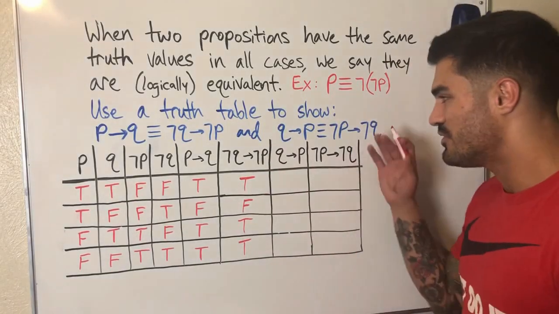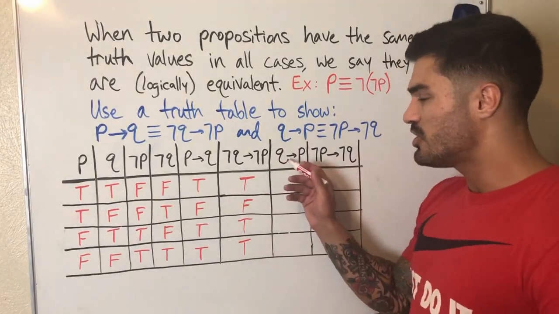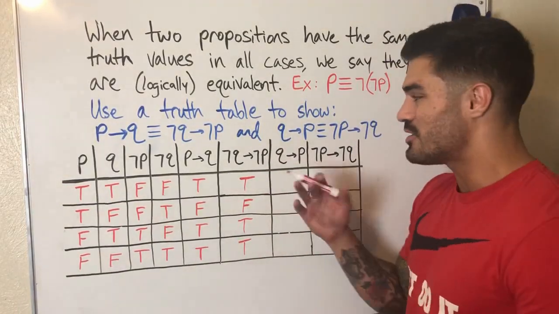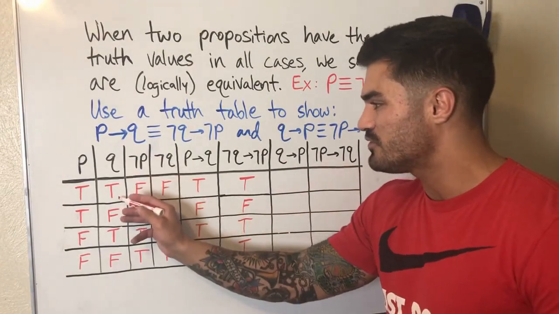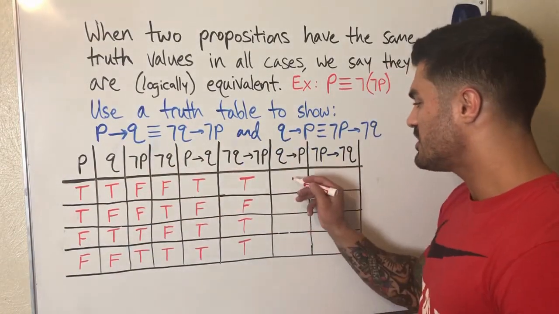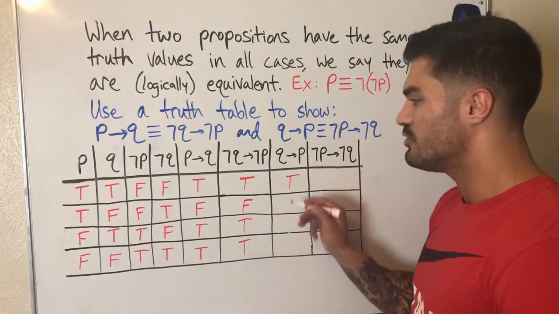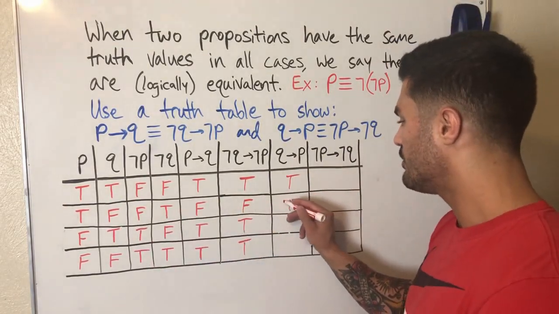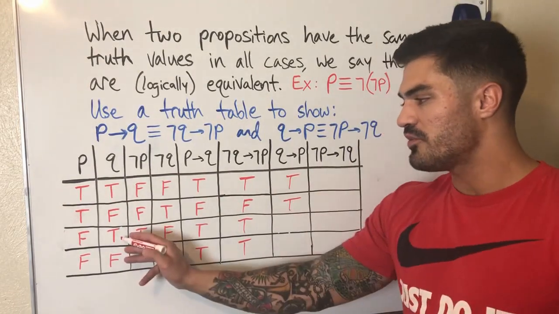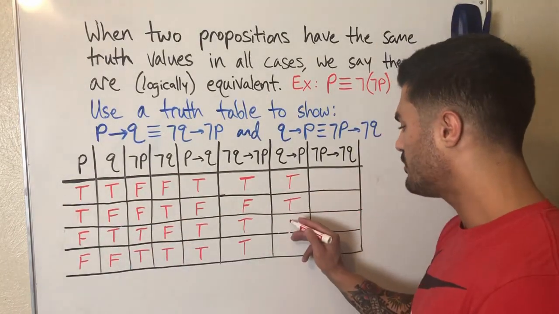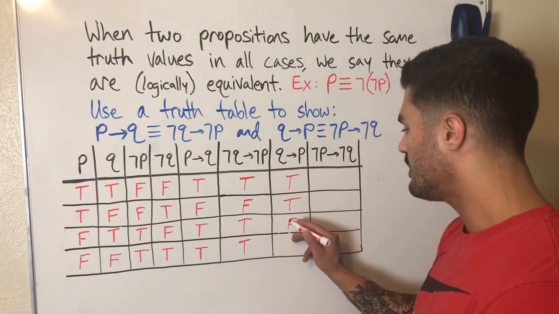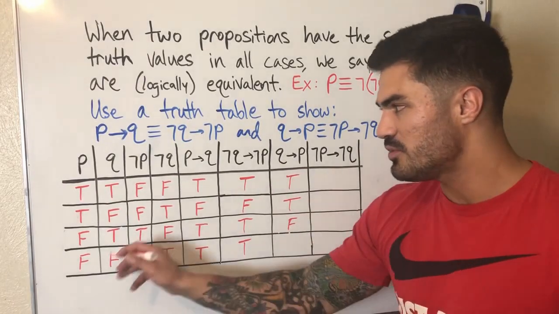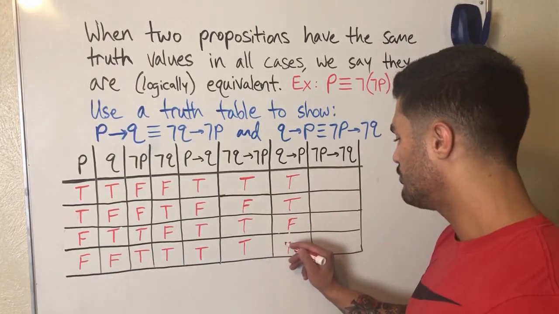Let's go ahead and do the same for the inverse and converse. So our Q is kind of like our P in this case. It's our premise. So let's look for Q. We have true, true. So this statement is true because we have a premise and conclusion that are both true. Now we have a premise that's false, so we can go ahead and write true. We don't even care what happens after that. Now we have a premise that's true and a conclusion that's false. That's where we're false. That's our one case where we're false. And then we have a false premise, so we go ahead and write true.